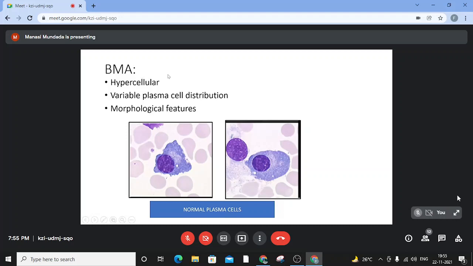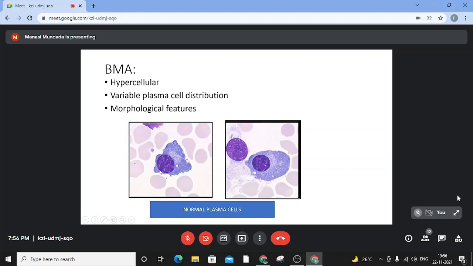So generally in a case of myeloma, we see a very hypercellular marrow, and there is variable number as well as distribution of the plasma cells. Hence, count can be varying. There can be areas where you might find these plasma cells in sheets. However, there can be areas where they are very patchy. So the counting should be done balancing both these areas to give a more accurate, precise count on the marrow. Let's see the morphological features of a normal plasma cell.